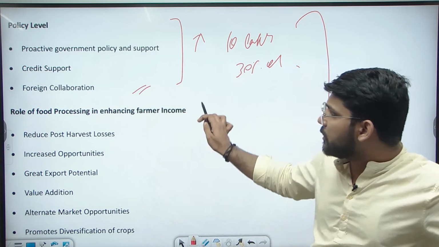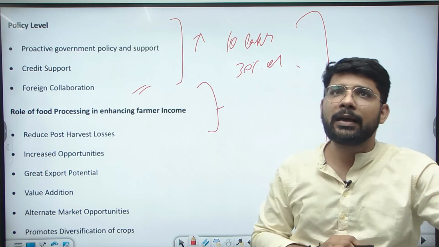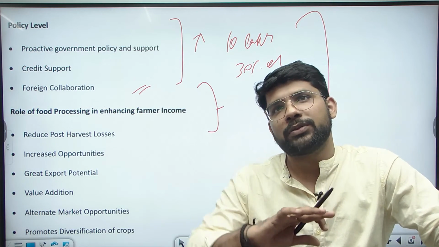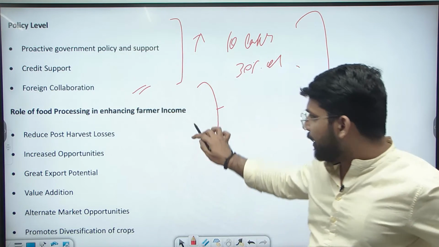Now we are focusing on the last part: the role of food processing in enhancing farmer income. How can food processing enhance farmer income? This was the last part of the question.